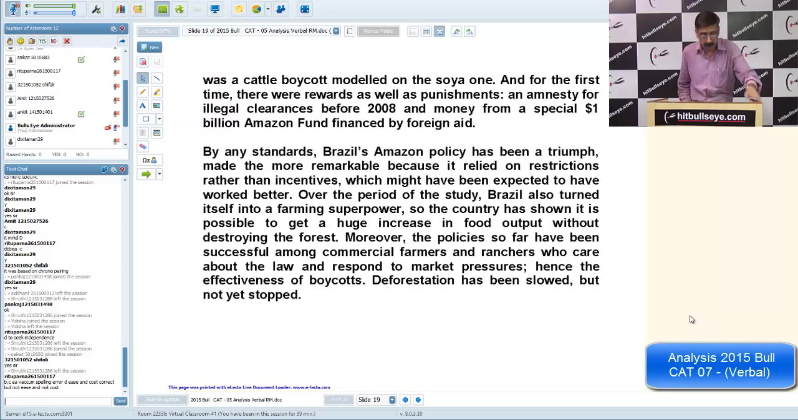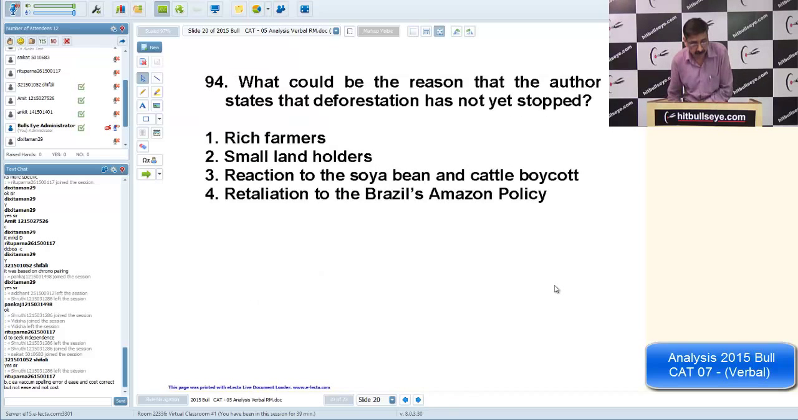A little lengthy passage, just to kill your time. Otherwise the passage was very simple. You could have increased your speed while reading the passage. So what could be the reason that the author states that deforestation had not yet stopped?